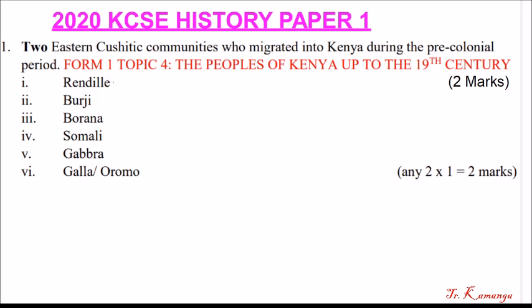So you can see 2 times 1. So if you pick, for example, Rendille and Burji, you get 2 points. If you pick Somali and Borana, you still get full marks. So the total marks are 2 if you mention any of these 2. So those are the answers for this question.